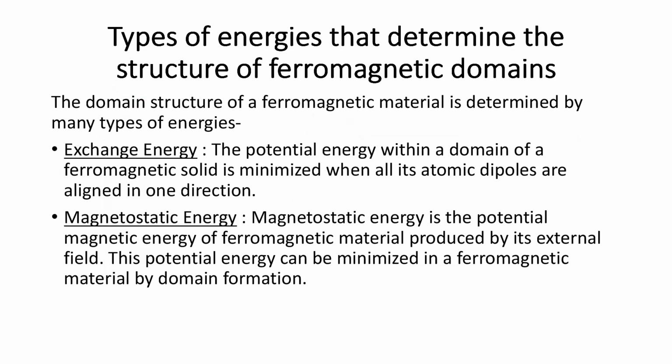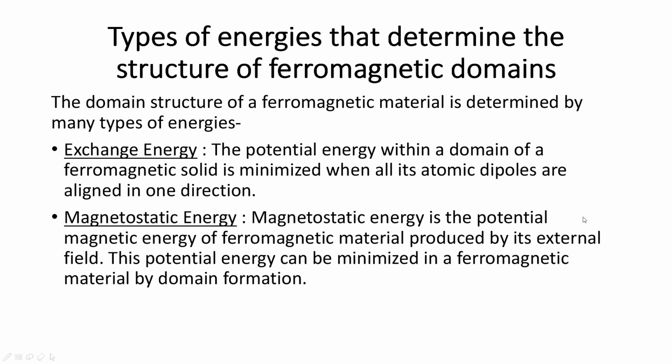This structure of ferromagnetic domains is basically determined by different types of energies. The potential energy inside the domain is minimum when the magnetic dipoles are parallel to each other, and this happens when the exchange energy is positive. That means when the exchange energy is positive, the potential energy inside the domain is minimum.